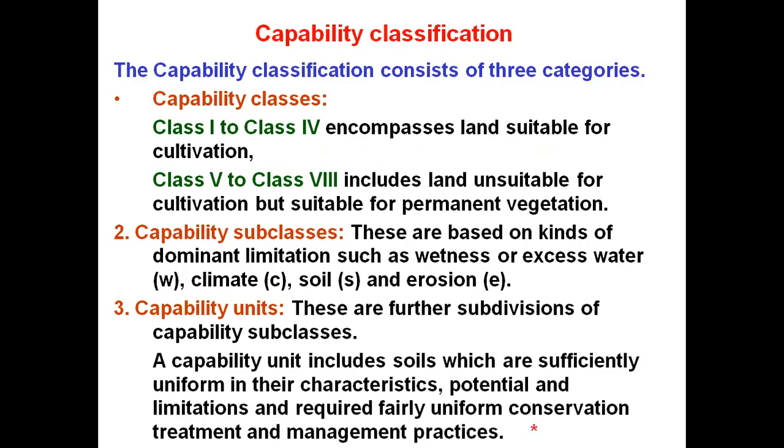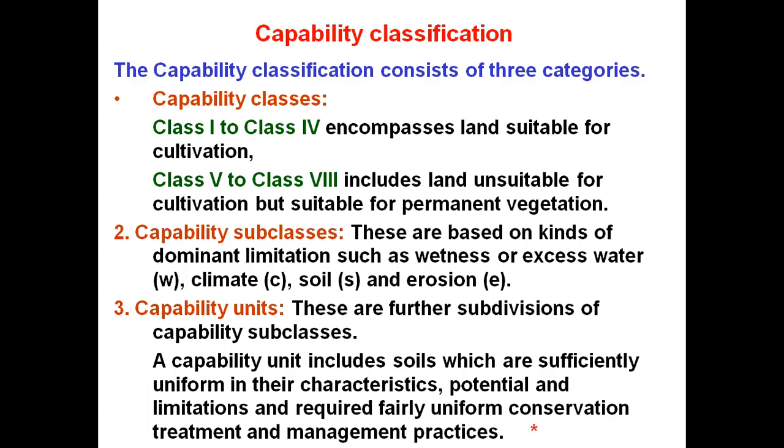A capability unit includes soils which are sufficiently uniform in their characteristics, potential and limitations, and which require fairly uniform conservation treatments and management practices. The capability units are the subdivisions of the capability subclasses.